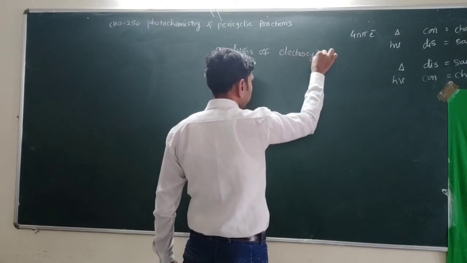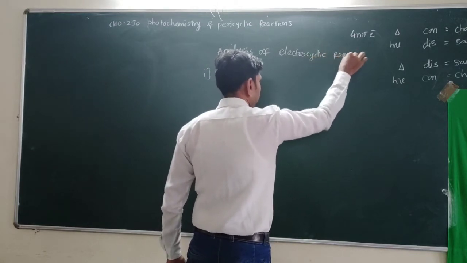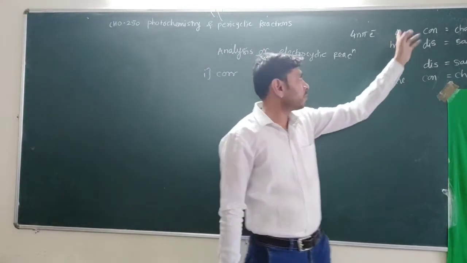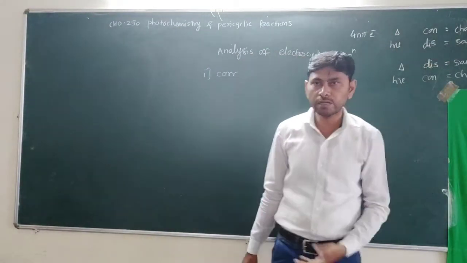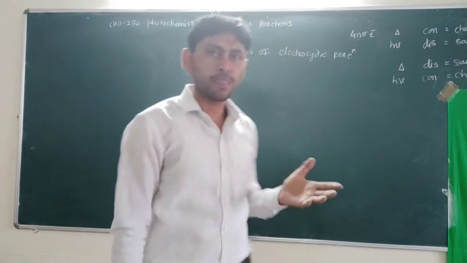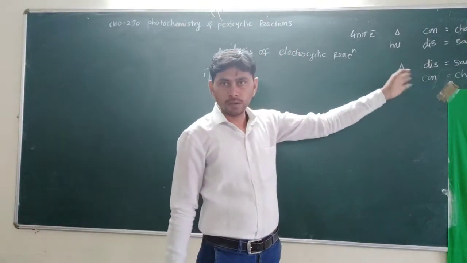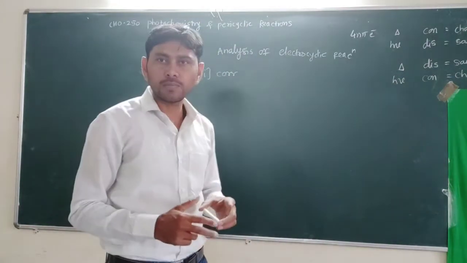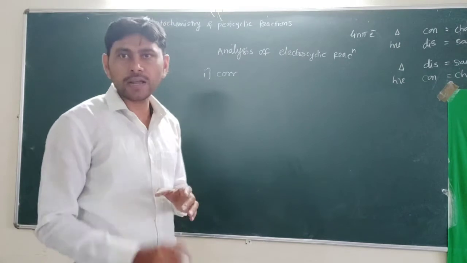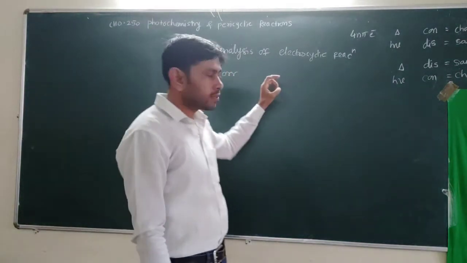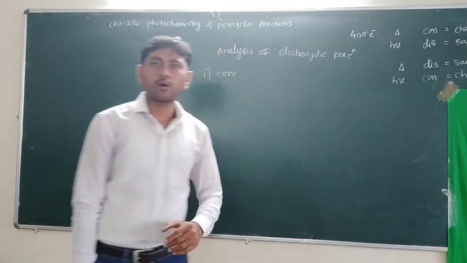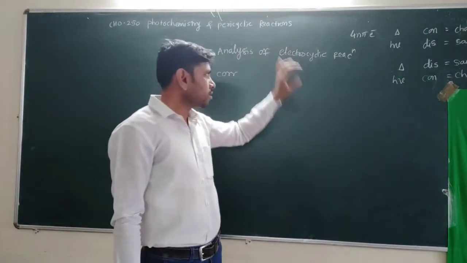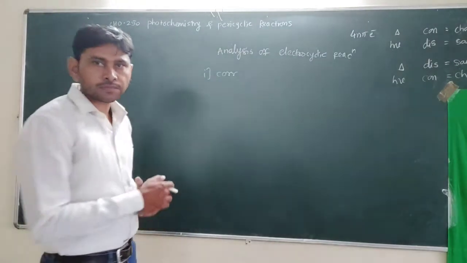Analysis of electrocyclic reactions. To explain these selection rules, why when we change the mode of activation, there will be a change in the rotation and also a change in the product stereochemistry. When there is a change in product stereochemistry, there is a certain reason behind that, and that reason is explained on the basis of these 4 methods. These methods we call analysis of electrocyclic reactions.